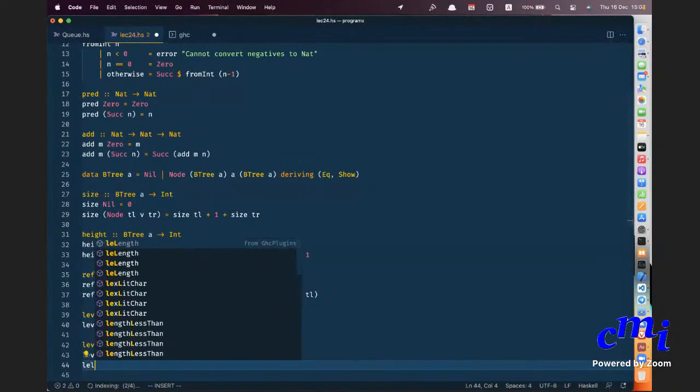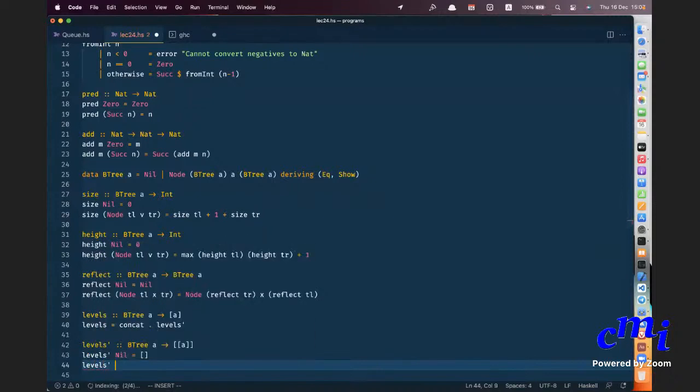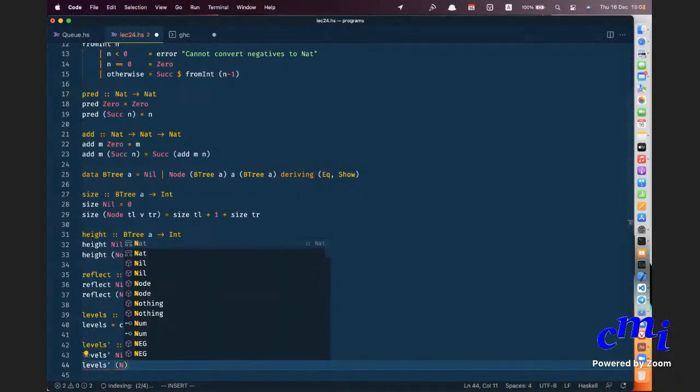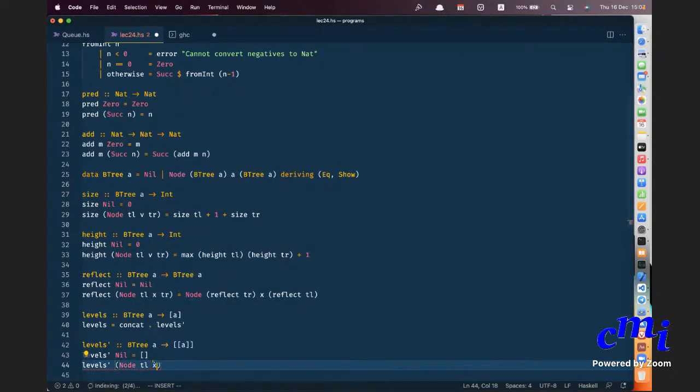Levels prime of node. This is why it makes it simple. So how do you do this now? TL will have its own list of nodes at each level. TR will have its own list of nodes at each level. But what will be the list at the topmost level? It will be empty. Why should it be empty?